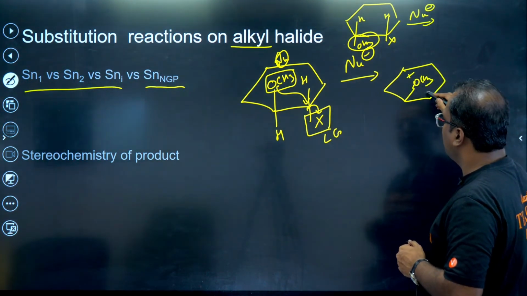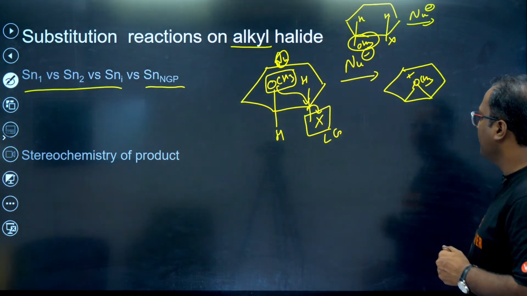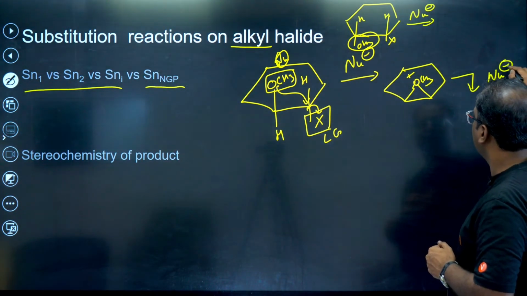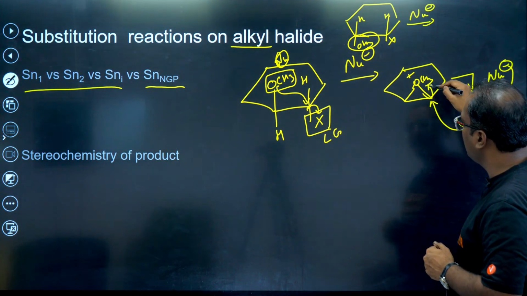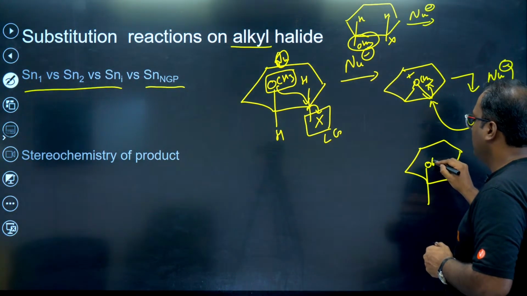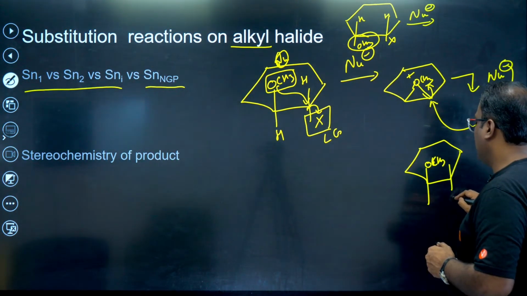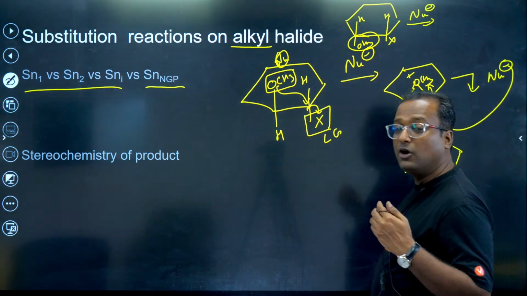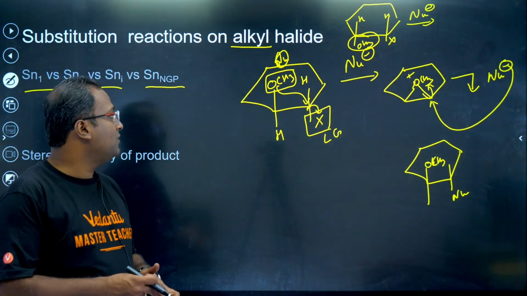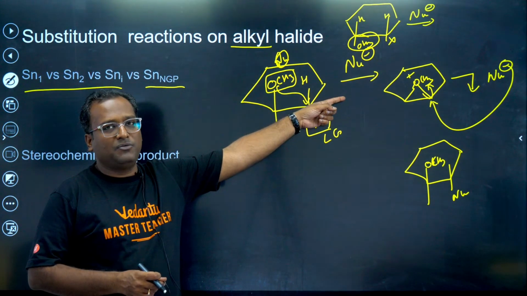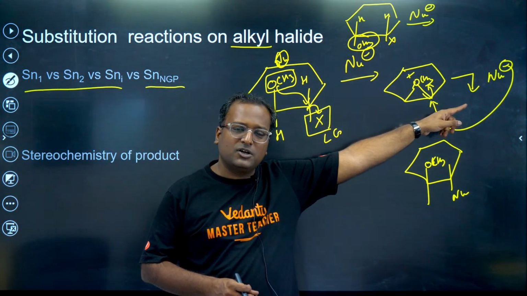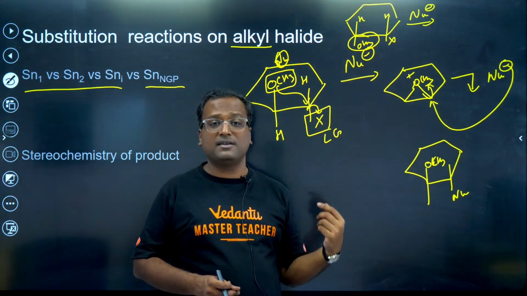When the attack takes place and halogen goes away, what do we get? We get OCH3 like this. And then who will attack? The nucleophile attacks. OCH3 goes back. We get the retained product here, because there are two SN2 steps involved in SNi-type neighbouring group participation. This is your first SN2 step where inversion took place. This is your second SN2 step where again inversion took place. So two times inversion means retention.